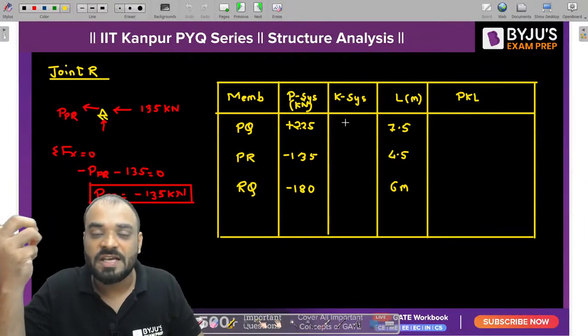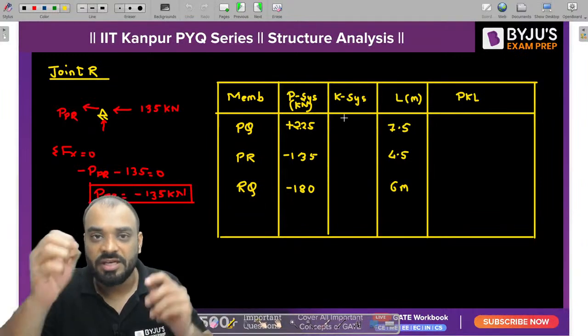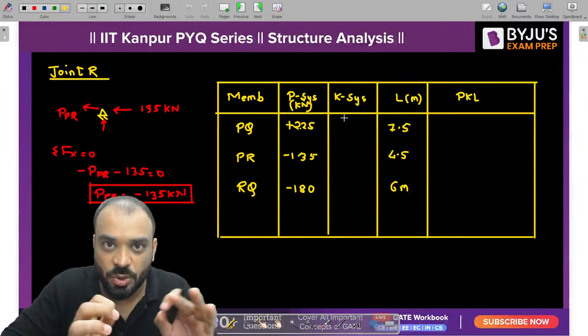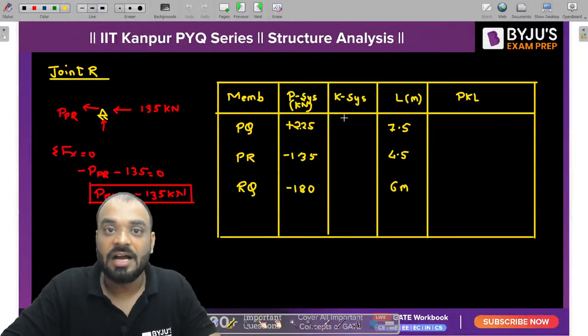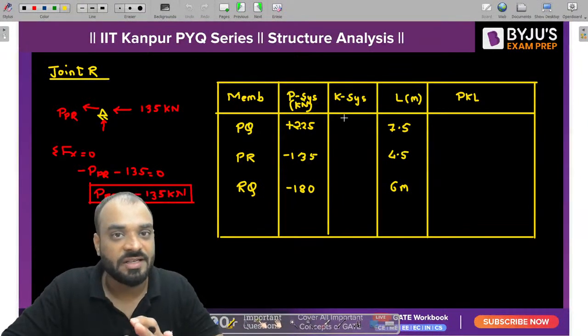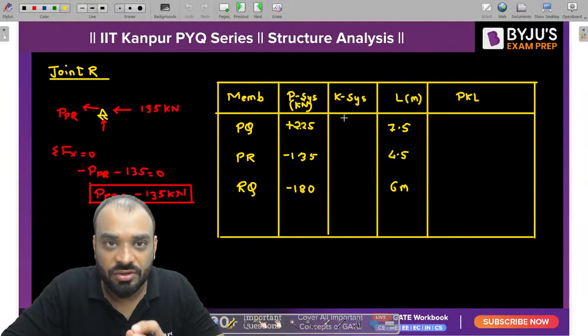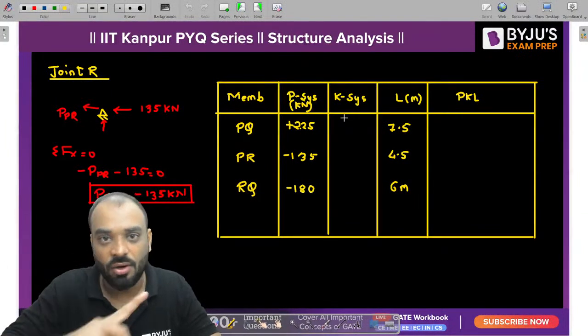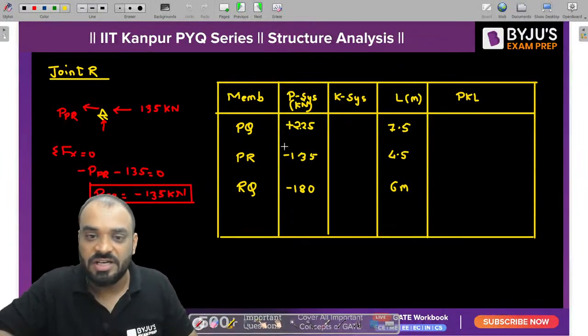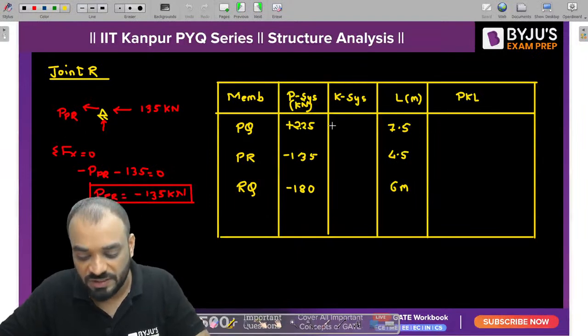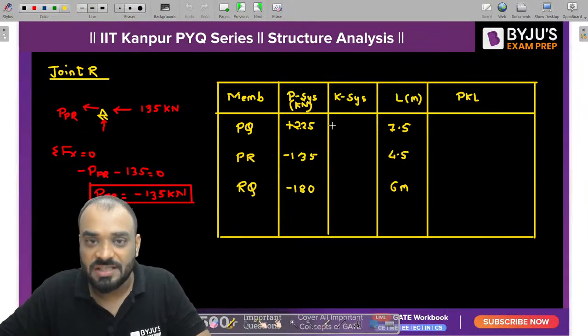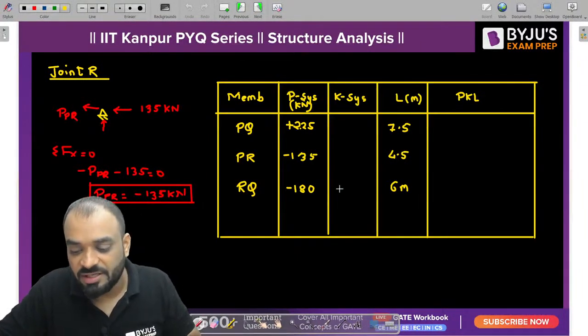Why? Because for the K system of force, we need to apply the unit load at the joint where we need to find the deflection, and we need to remove all the external loading and find the value of forces developed due to the unit load in all the members. So guys, we just need to divide all the values by 135. You will get the K system of force easily. So don't change the sign, just divide it by 135 directly.